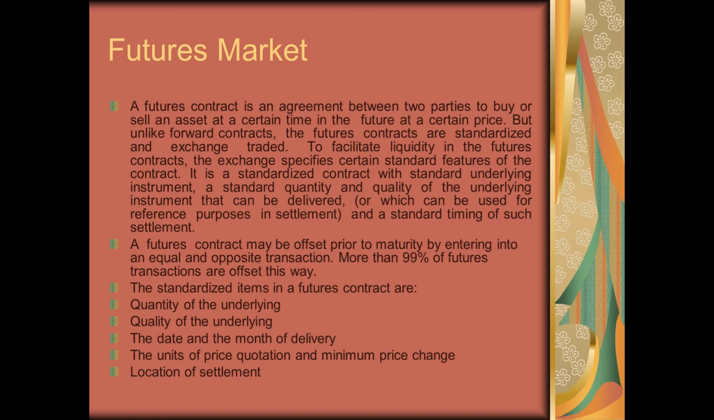Usually you will find that more than 99% of futures contracts are offset before maturity. That means an equal and opposite position is taken up by an investor in the futures market before the maturity of the contract. Now this is done because the investor doesn't want to invest in the futures market for the purpose of taking the delivery of the underlying asset, but they use it for the purpose of hedging their risk or for speculation purposes.